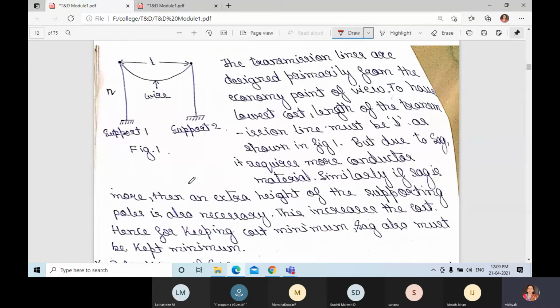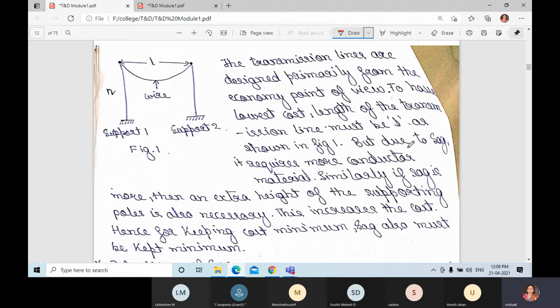If you increase the sag, the conductor requirement also increases. If you increase sag, then extra height of the supporting poles is also required, and this increases the cost. That's why sag is fixed between the two supports.